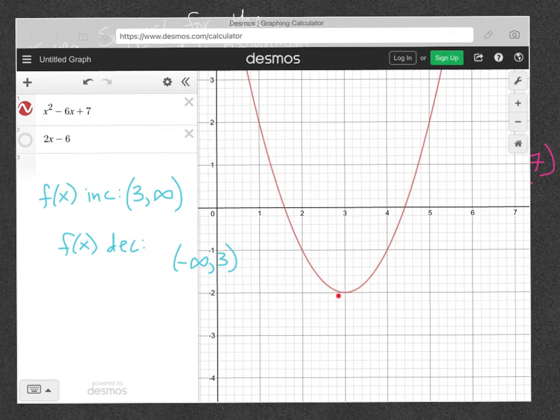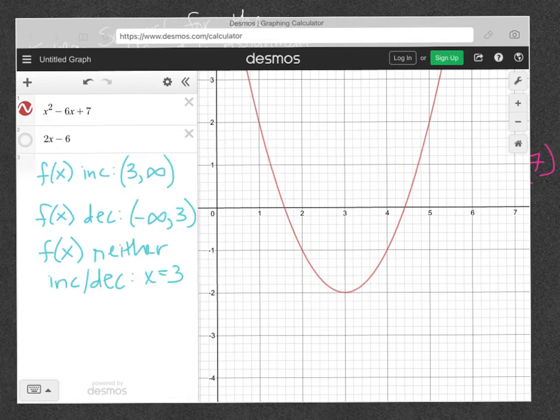when x is 3 here, our function is neither increasing nor is it decreasing. It's in limbo. It's at the bottom. It's a minimum point. And that is where our function is neither increasing nor is it decreasing, at exactly when x is 3. And that is not an interval. It's at only one spot. So again, intervals are written in terms of x values as we look left to right. So all horizontal, you don't worry about the y. The only time you really care about the y is that that's what literally increasing and decreasing means. It means what are the y values doing.